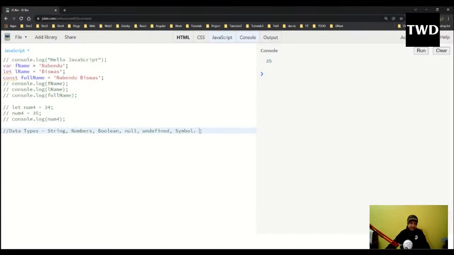And null and undefined: I think undefined is in other programming languages also, but null is not there in other programming languages. So what is null and what is undefined? Null and undefined both mean empty value, meaning there is no value. But null is assigned by the user and undefined is assigned by the system.